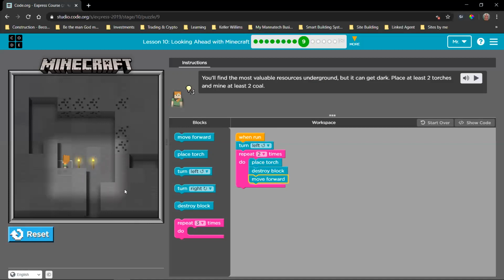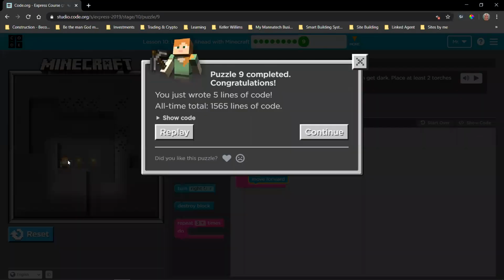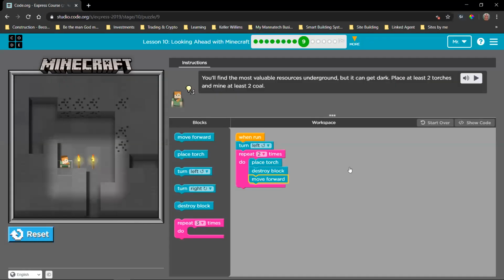And look at that. Alex has now placed 2 torches and collected 2 blocks of coal. Okay, so let me just talk through the code before we move on. So we start off by saying turn left. This one can toggle to have left or right. So if you wanted to go up here or there to mine, you would have used the turn right one. Okay. Then we said, okay, we first create the sequence and test the sequence to make sure it will solve our first little problem. And our first little problem was we had to place a torch and we had to get coal and we had to move in order to be aligned to do this again.